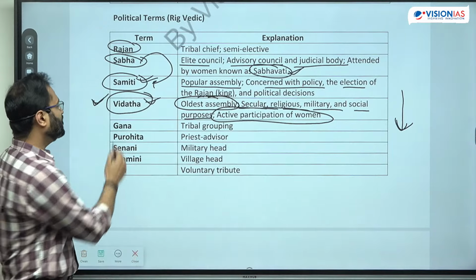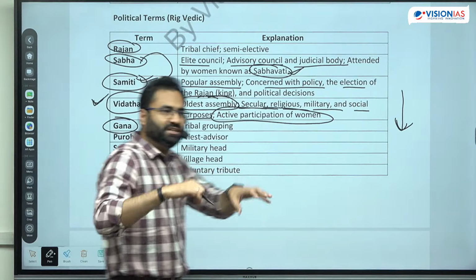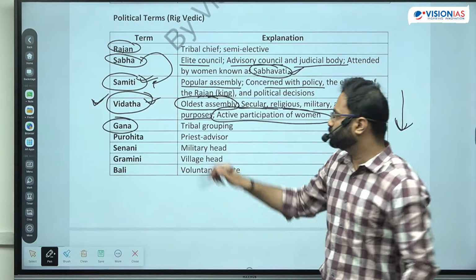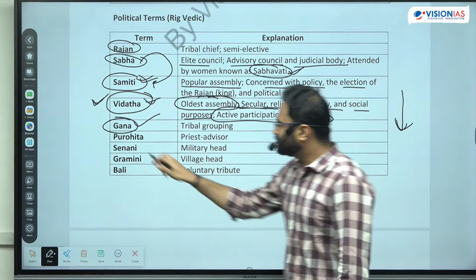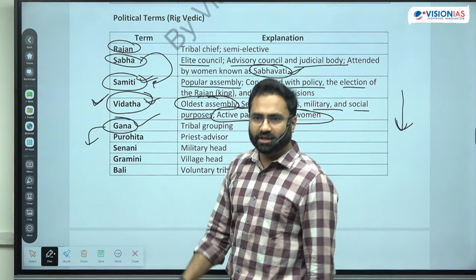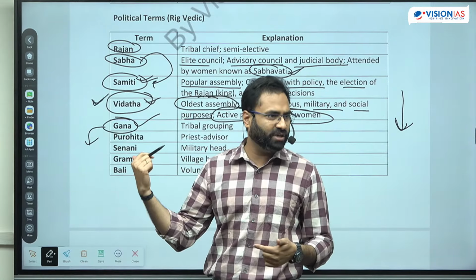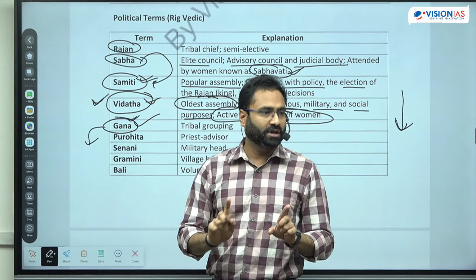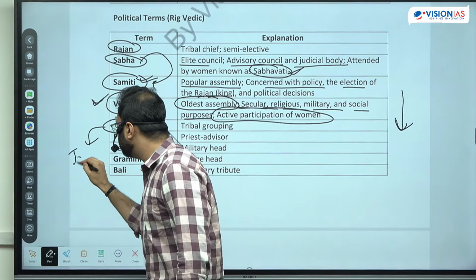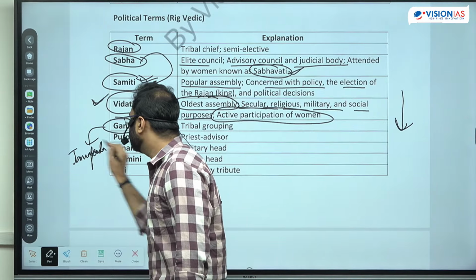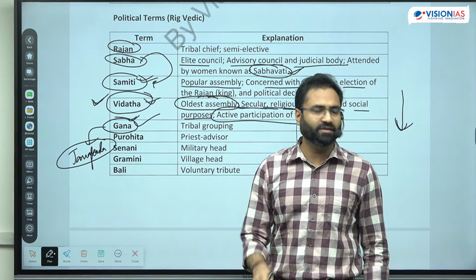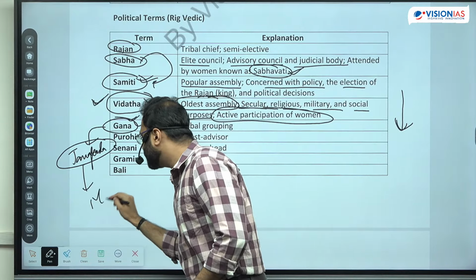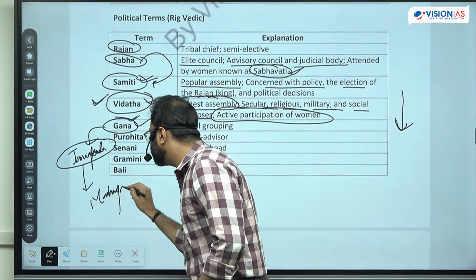So this is the Vidhat, and last is the Gan. Gan is basically the tribe in general. So there is no specific assembly, it is the tribe in general. This tribe is known as the Gan. Now see, with respect to the evolution of this particular Gan, the Gan or Jan, it is also called Jan. So in the Rig Vedic time period, you see the term Jan. In later Vedic texts, you will see the term Janapad, meaning where the people are residing. Pad means the people are residing at that particular place. And then later on you start seeing the term known as the Mahajanpad.